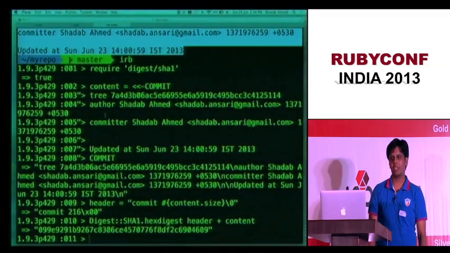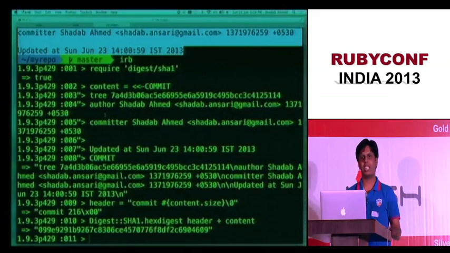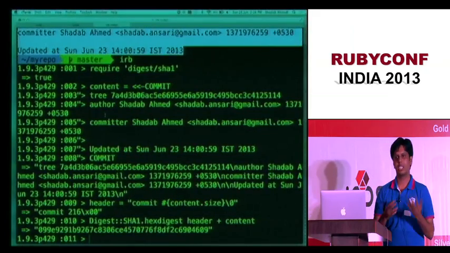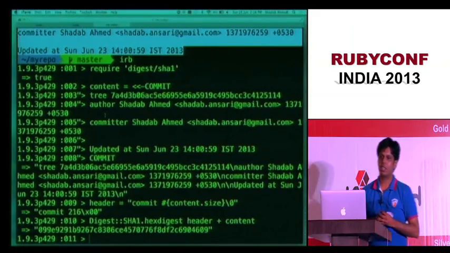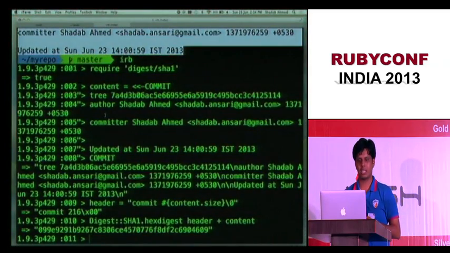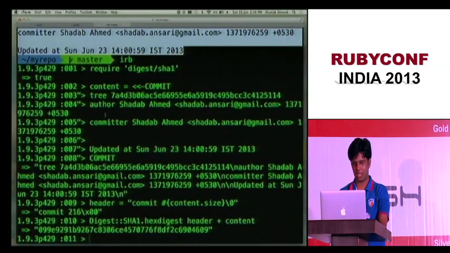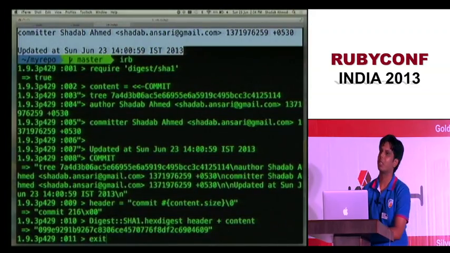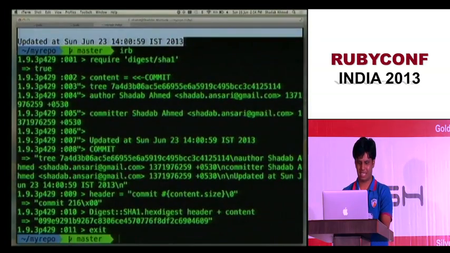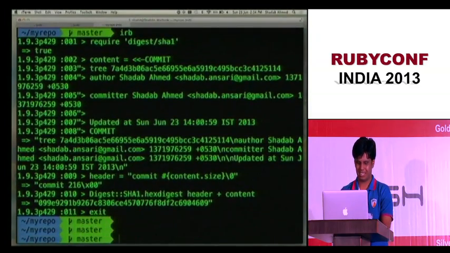So your commit object contains the header. So any object, in fact, git stores. There's a general typical git formula to create the hashes. So it's header, content, and you get the hash, the sha1 hash. So that's how it was calculated. So let me go back. So that's the 4 lines of Ruby code you saw, and that's it, with the Ruby code at least.